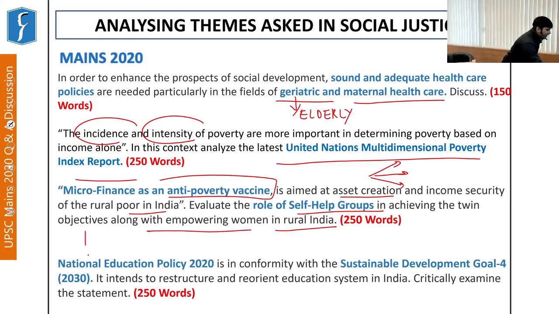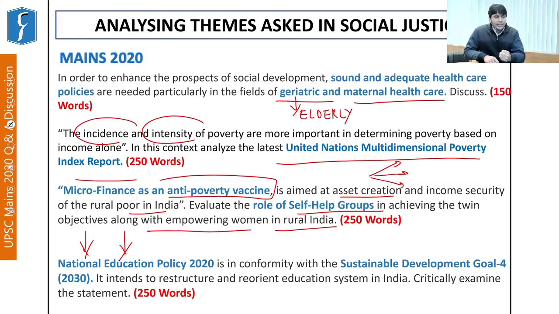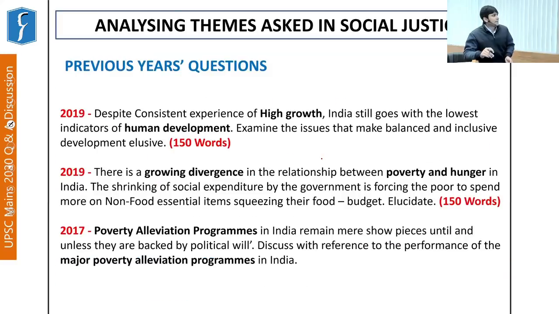And this question was on the National Education Policy of 2020. It was in the news, hence a question asked by UPSC. So even if you go through these questions taken up by UPSC, even in social justice, aspects of your core basic or conventional understanding of a theme are important, along with the day-to-day current events. For example, the recent report of the United Nations Multidimensional Poverty Index and also the National Education Policy. So you need to have a thorough understanding, and your approach must be analytical to solve these questions.